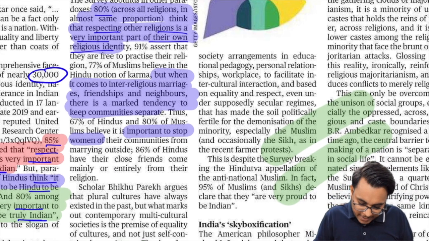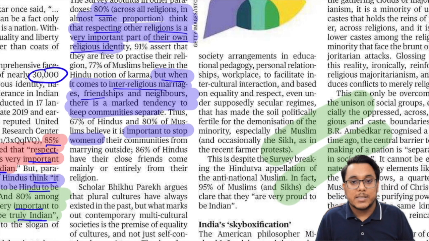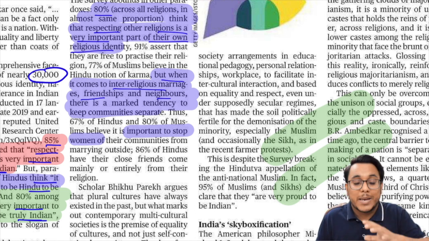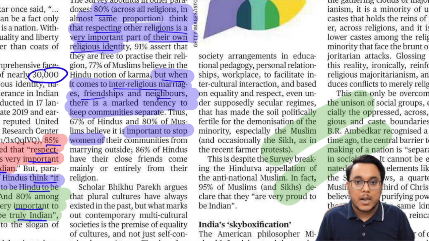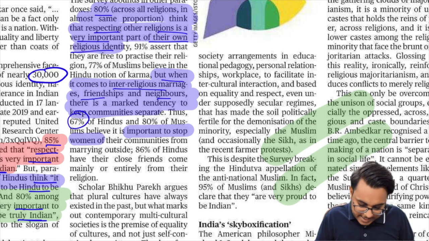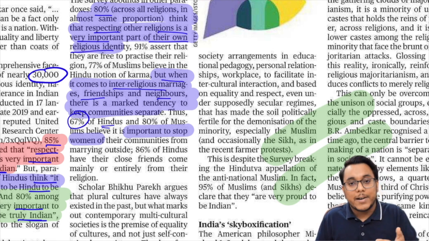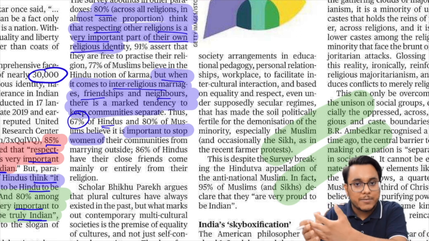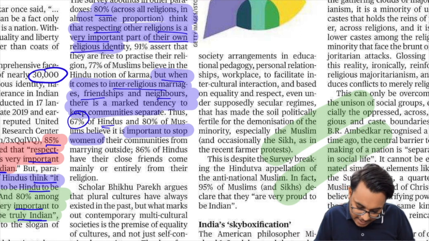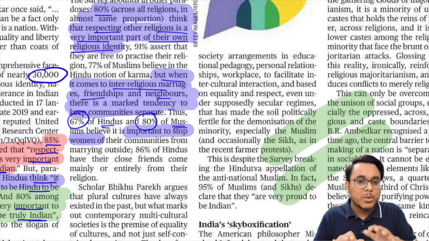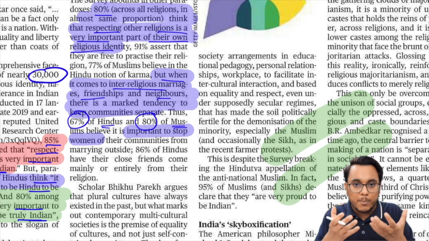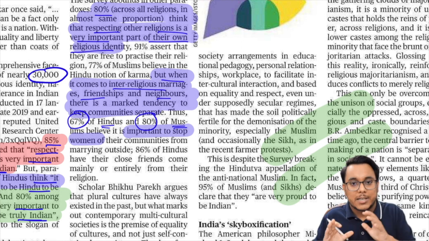But at the same time, it has been provided that on the topic of interreligious marriages, interreligious friendship, and having neighbors from another religion, people are not very comfortable. 67% of Hindus are not comfortable marrying outside the religion or keeping friends from another religion, and 80% of Muslims also believe that their women should be stopped from marrying outside. So both of the two important communities in India have such a mindset.